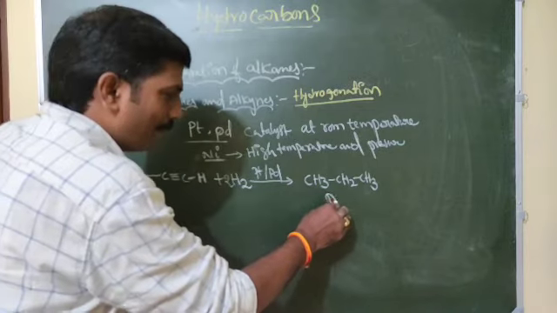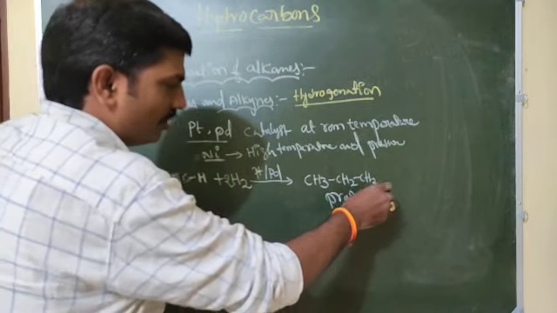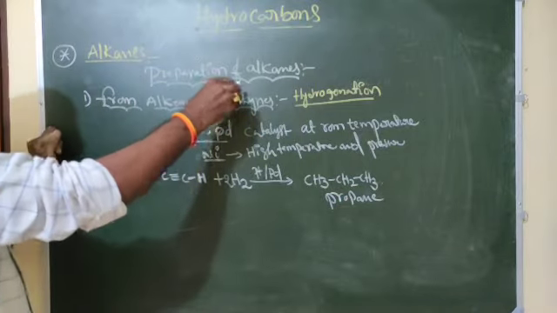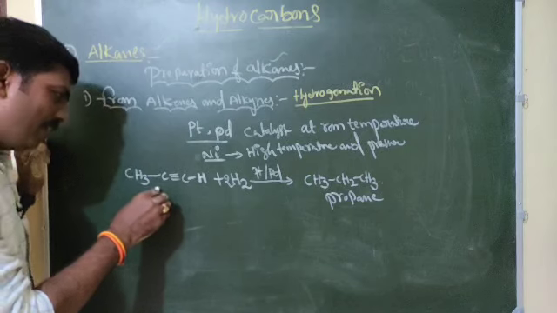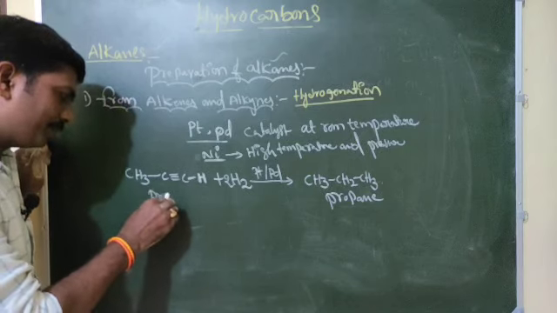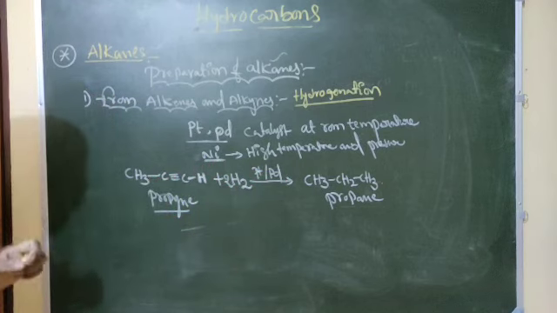This is propane. All single bonds, so this is only an alkane. Preparation of alkanes: from propyne we are getting propane.